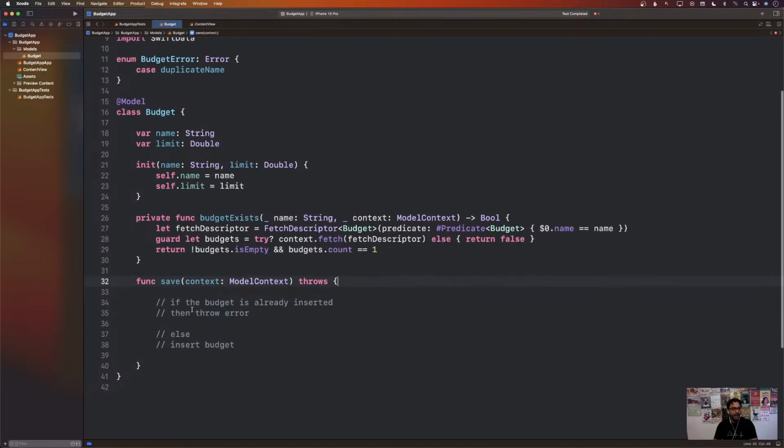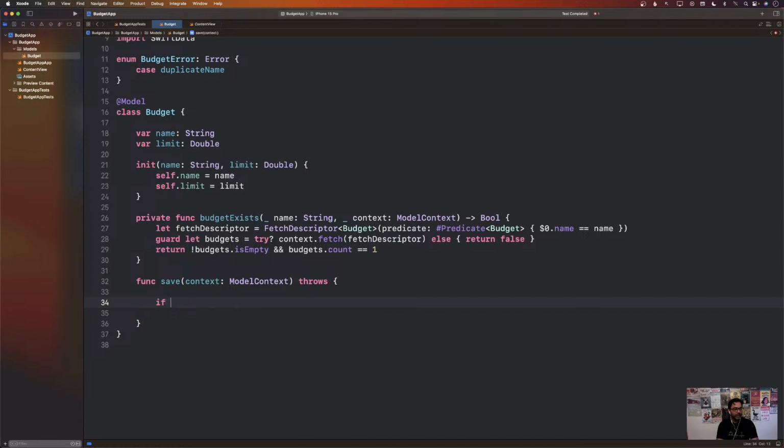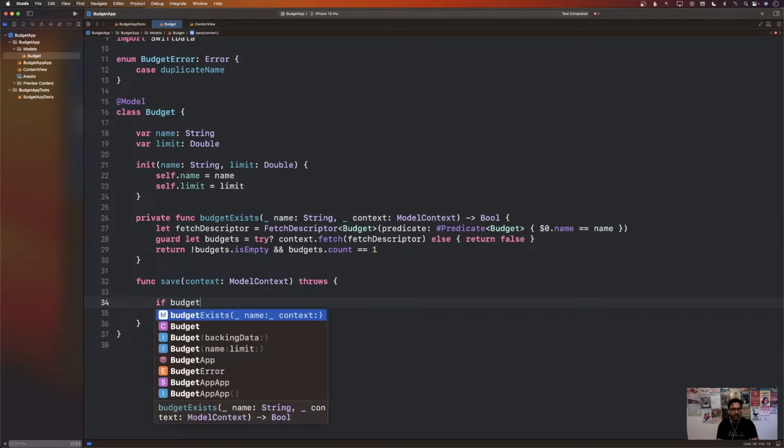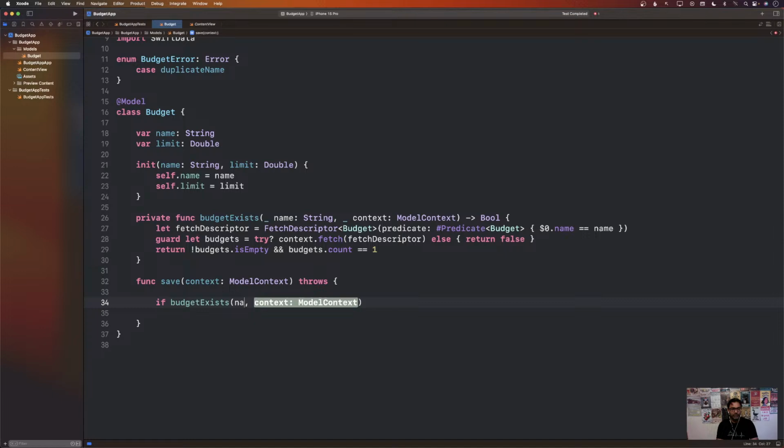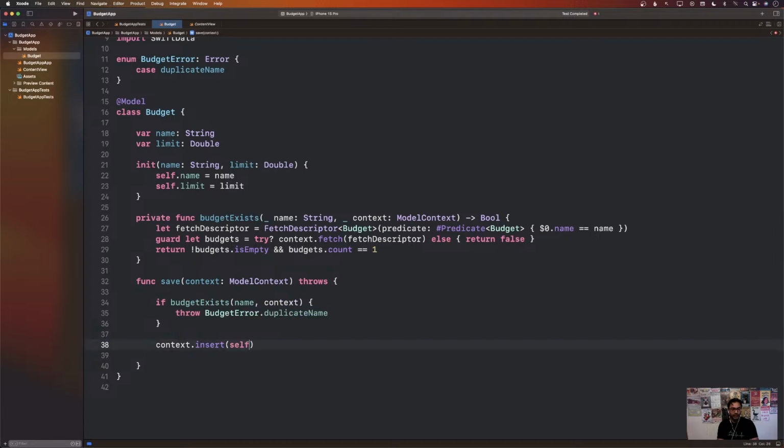All right. And now we have that function, so we should be able to just go and use it in our save function. So let's go ahead and use that. If budgetExists, passing in the name, which is just the name, and the context, which is the context. So if the budget exists, then, well, we have a problem. We're going to go ahead and throw an error. And else, we can go ahead and insert something. Insert self, which already is a budget. All right.